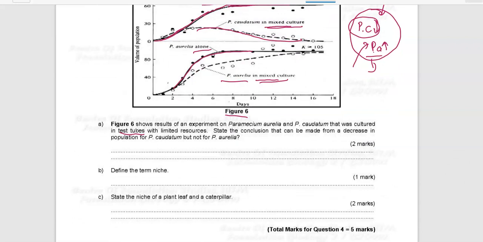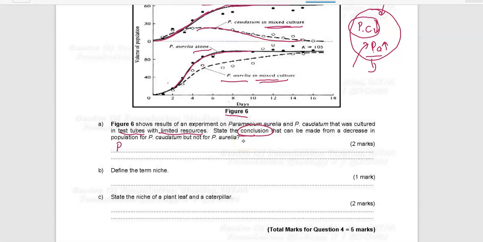Okay, so if you look at this question, figure 6 shows results of an experiment on Paramecium aurelia and caudatum that was cultured in a test tube with limited resources, limited food and space. State the conclusion that can be made from a decrease in the population for Paramecium caudatum but not for Paramecium aurelia. So what conclusion can be made from the graph?